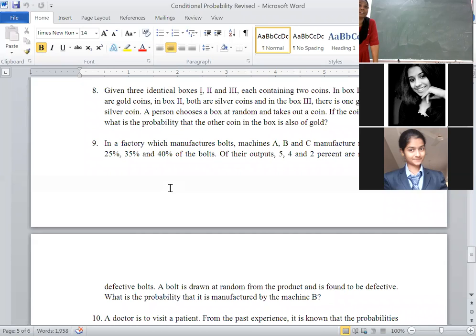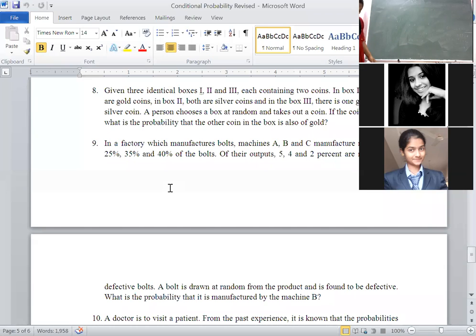The corresponding values are also given. If it is machine A, 25%, if it is machine B, 35%, if it is machine C, it is 40%. Direct probabilities are given for B1, B2, B3. Then what is given? 5, 4 and 2% are defective bolts. A bolt is drawn at random from the product and is found to be defective. That means the probability that the bolt drawn is defective, given that it is manufactured by machine A.